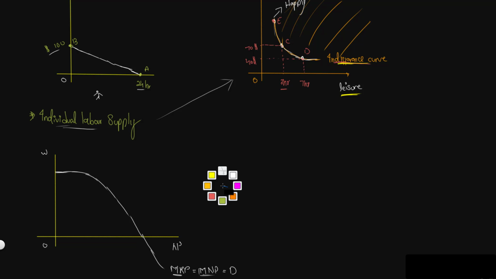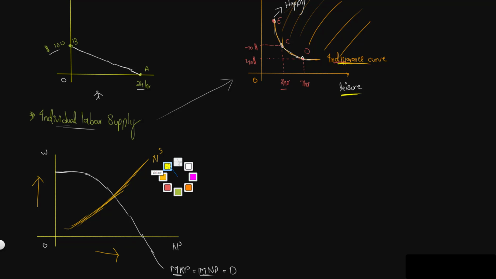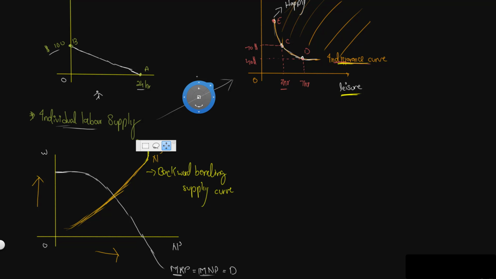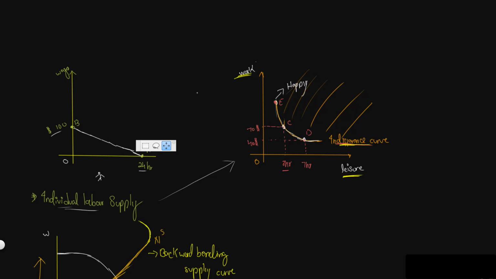Okay. A labor supply curve looks something like this. So how do we understand this labor supply curve? As the wages are increasing, our quantity of labor in the economy is also increasing. However, beyond a certain point, the curve will turn backward, and this is called the backward bending. For this reason, this is called a backward bending labor supply curve. So how do we understand that? With the two concepts we have already discussed.